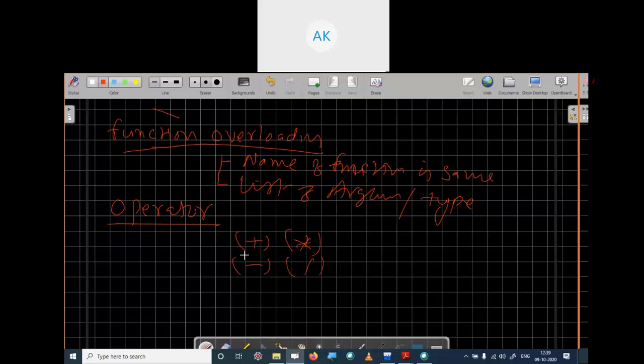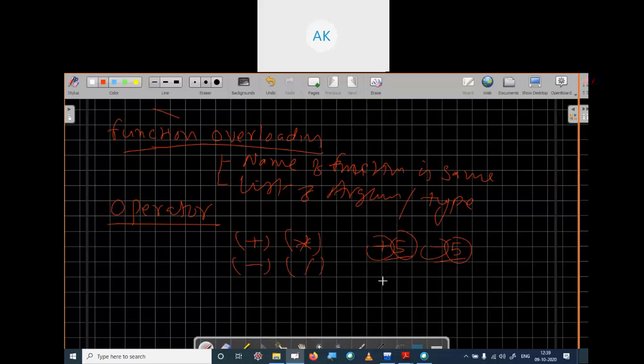An operator may be unary or binary. Unary means there is only one operand. So plus 5 tells us the number 5 is positive. If I write minus 5, it's a unary operator minus, which says the value of 5 is negative.